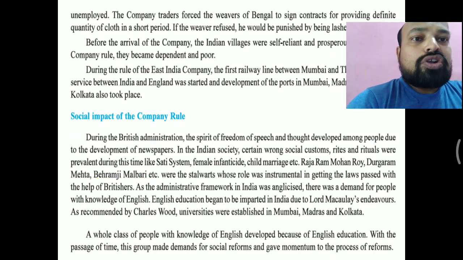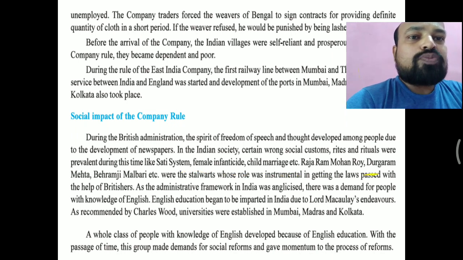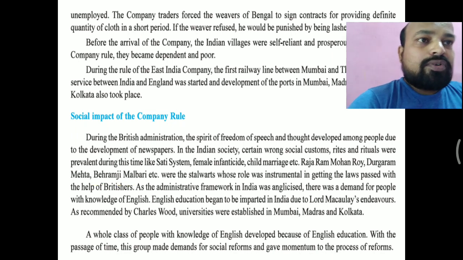Raja Ram Mohan Roy, Durgaram Mehta, Behramji Malabari, etc. were stalwarts whose role was instrumental in getting the laws passed with the help of the Britishers. And this system was demolished with the help of Raja Ram Mohan Roy and William Bentinck.